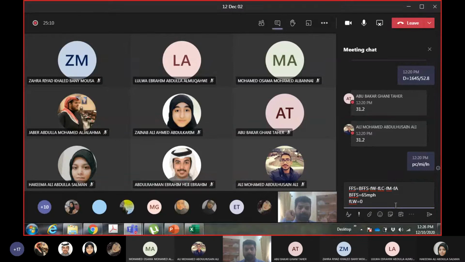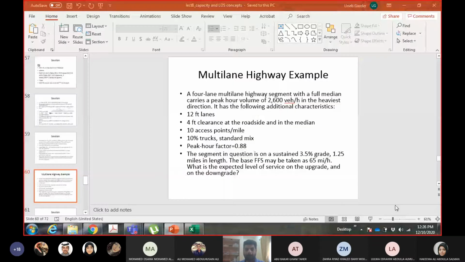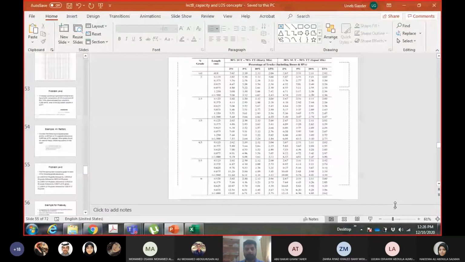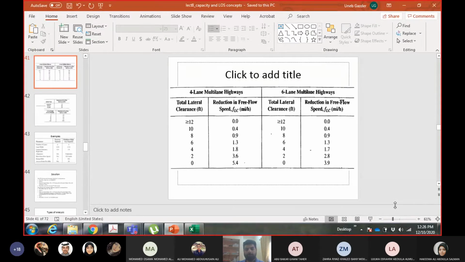Then FLC. Okay, it is a 4-lane multi-lane highway with 4 feet lateral clearance on both sides. So 4 feet plus 4 feet, total is 8. You see, we need to put the total here. So the total is 8, with 4 feet on both sides, and a 4-lane multi-lane highway. So the lateral clearance adjustment is 0.9.